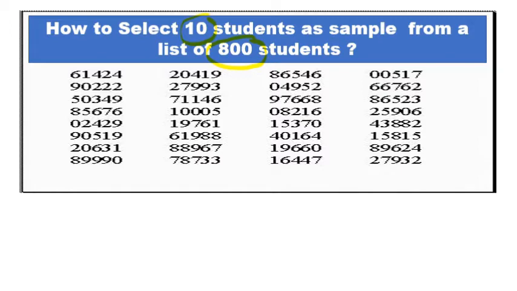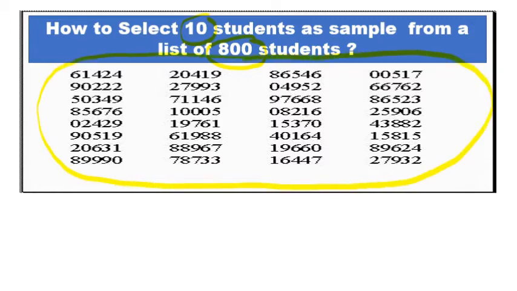This is part of a standard random number table. To start, the first number or any one row or column may be selected at random. If we select the second row, we can start from here. We have to consider all 3 digit numbers under 800, or numbers in between 800 and 0.